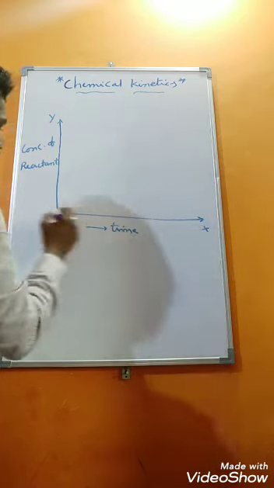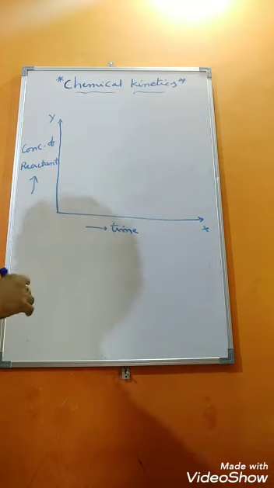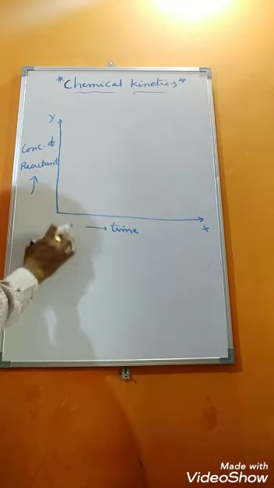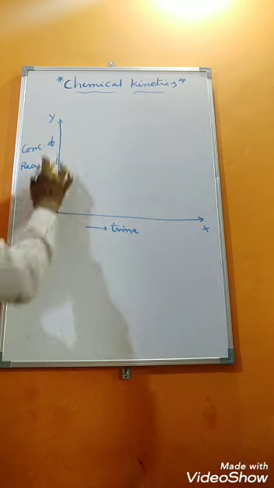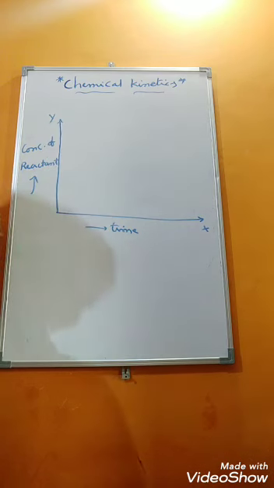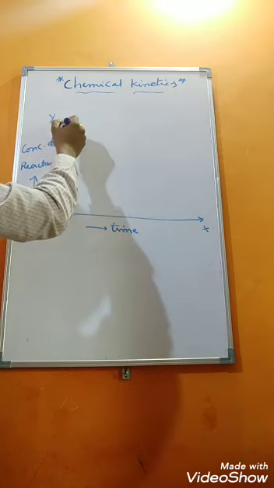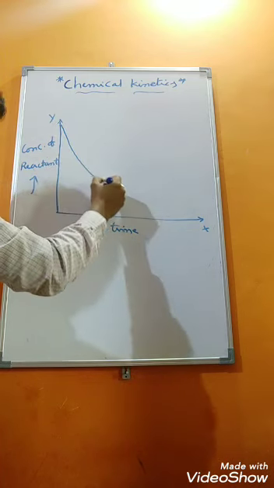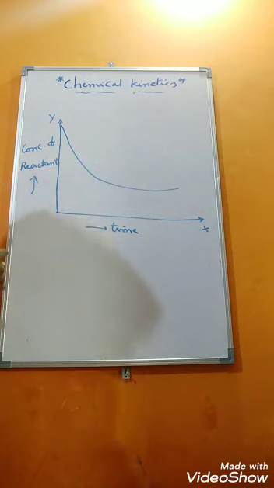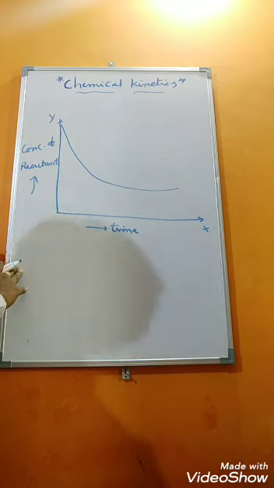Time I have taken on the x-axis. At initial time, at 0 time, the concentration of reactant is maximum. So this is the maximum point I have taken. As the time increases, that concentration is decreasing like this. We know already, we have seen this graph. So in this graph, how to measure average rate as well as instantaneous rate we will see, students.